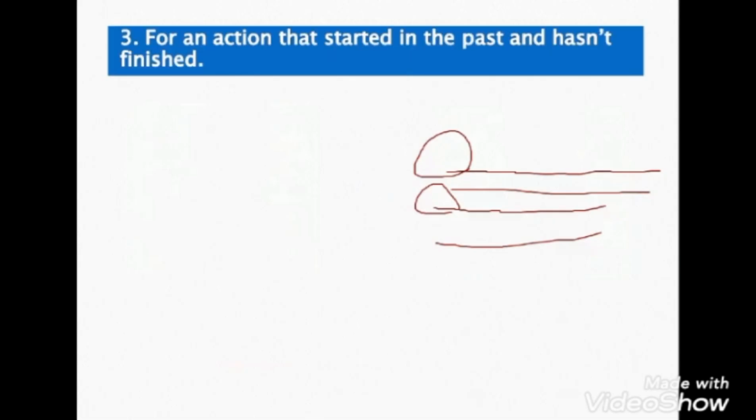Number 3, I read this myself. For an action that starts in the past and hasn't finished yet. For our situation at this time, we started our session, but we haven't finished yet. This is a present perfect. I'm talking about this session: we started it in the past, but it is still continuing, so this is present perfect.